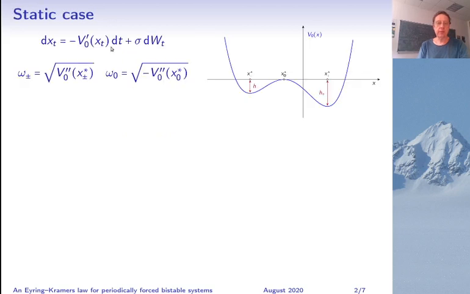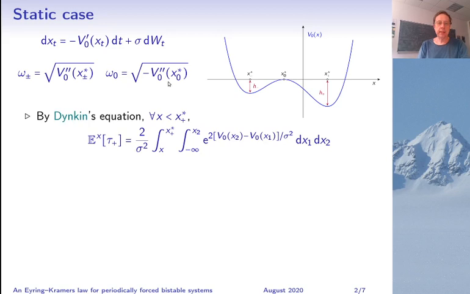Let me recall a few well-known facts of the static case, meaning epsilon is 0 or the potential does not depend on y. Here's my notation for the curvatures of the potential at its stationary points. So first of all, using Dynkin's equation, you can obtain explicitly the expectation of the first hitting time of the right-hand potential well starting in some point x. That's because Dynkin's equation gives you an ODE of this as a function of x that you can solve.